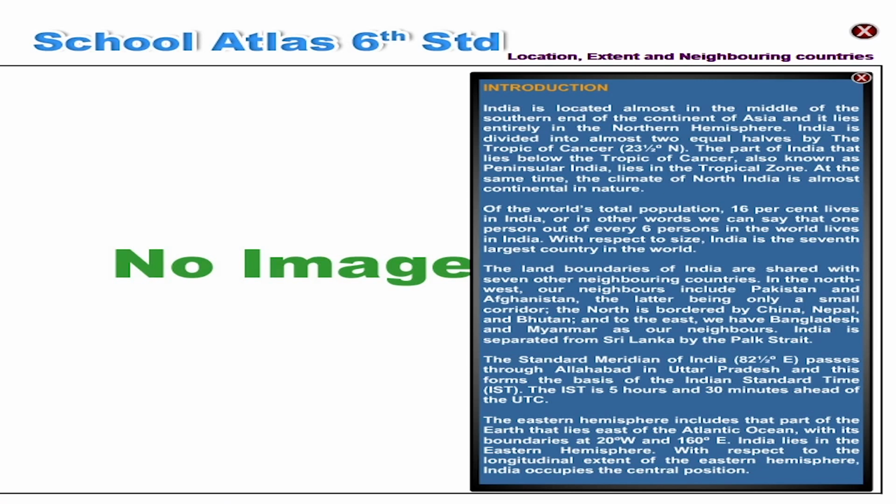The Eastern Hemisphere includes that part of the earth that lies east of the Atlantic Ocean, with its boundaries at 20 degree west and 160 degree east. India lies in the Eastern Hemisphere. With respect to the longitudinal extent of the Eastern Hemisphere, India occupies the central position.